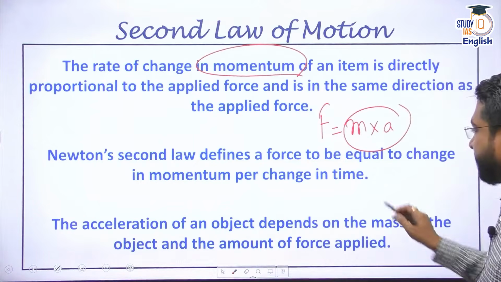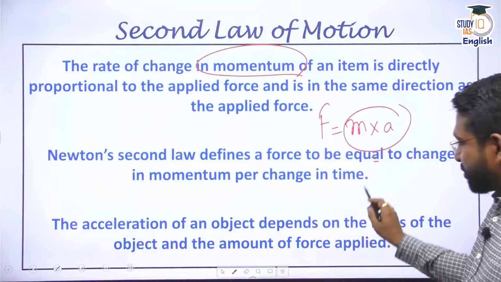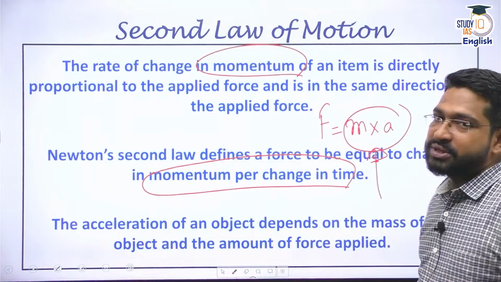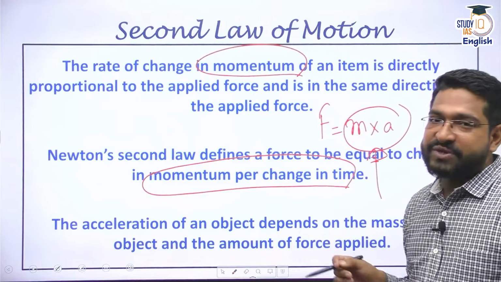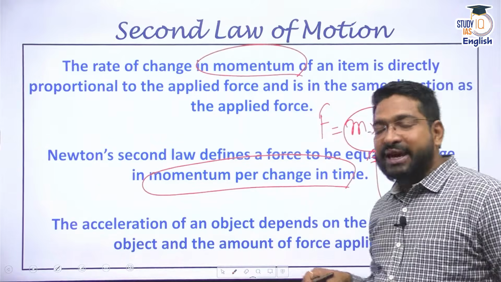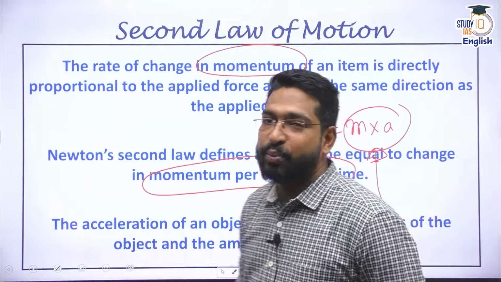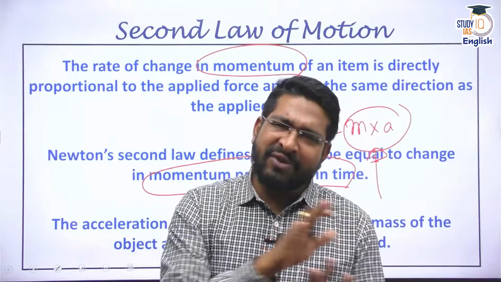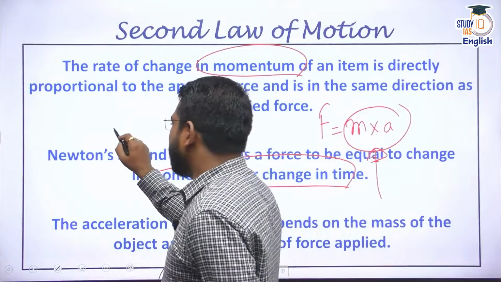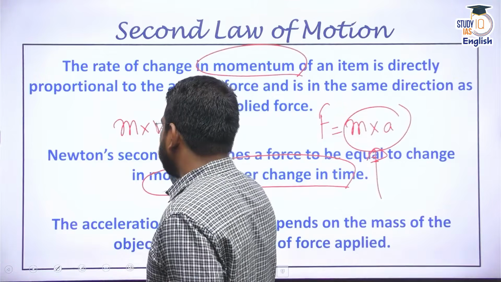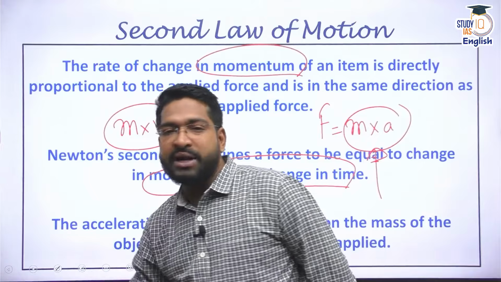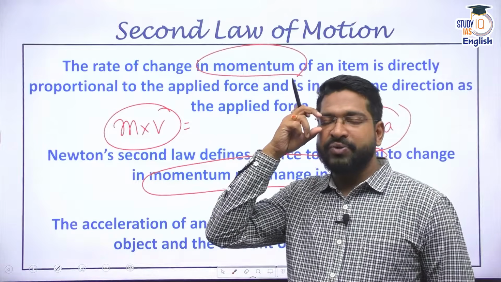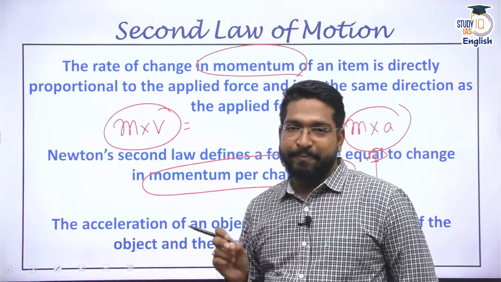Newton's second law defines force to be equal to the change in momentum per unit time, which ultimately leads again to this. The derivation of F is equal to ma comes from the second law of motion. And the second law of motion is seen almost everywhere. What is the meaning of momentum? Momentum basically means mass into the velocity of a particular body. Momentum depends on mass and velocity. M into V is basically the momentum.